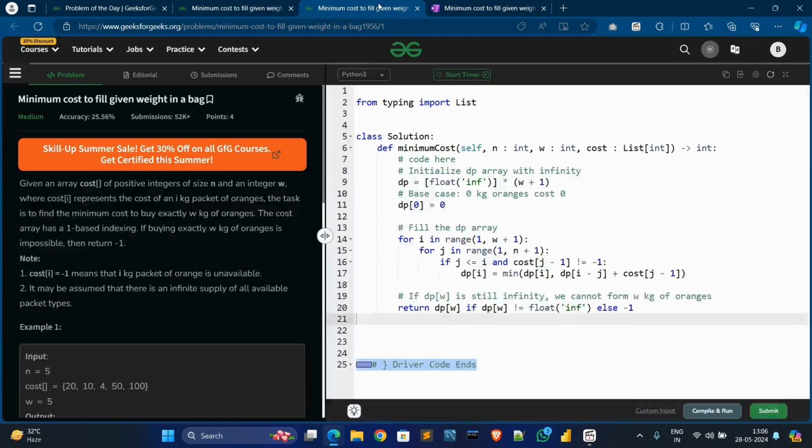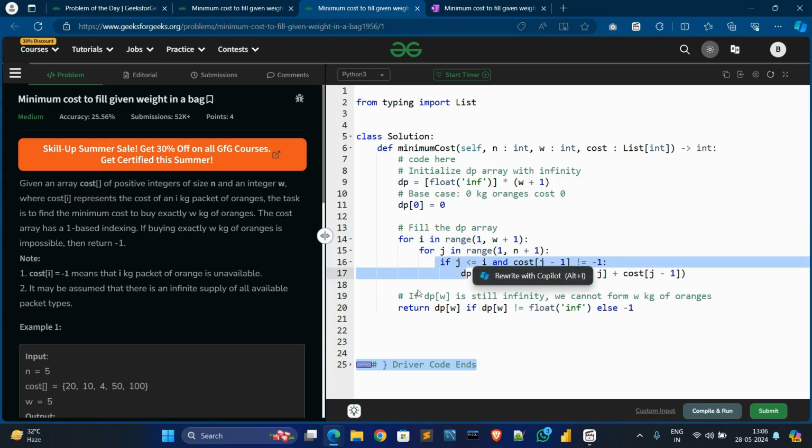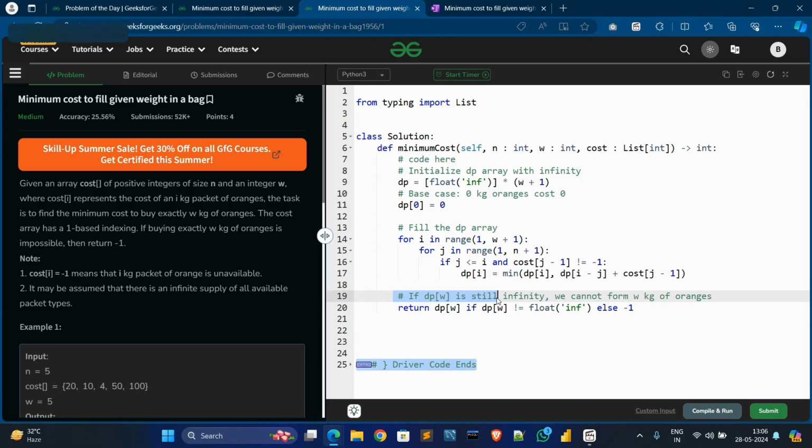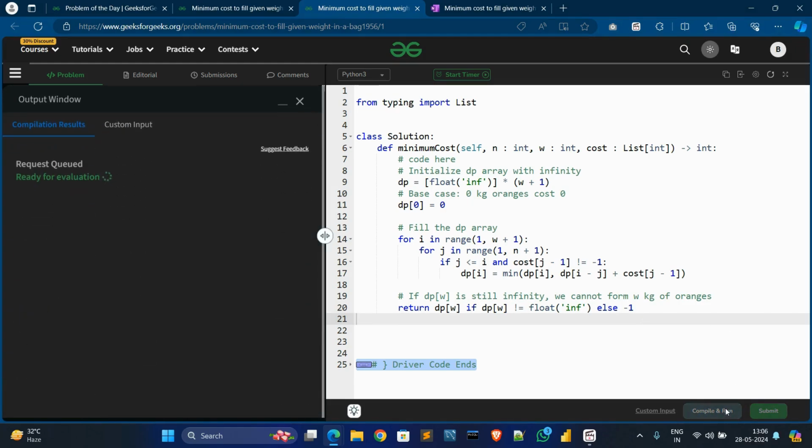Okay, now go to the code. In the code, as explained in the pseudocode, we initialize an array with infinity, then set dp[0] to 0, then fill the dp array with a for loop and these conditions. At the end, if dp[w] is infinity, it returns -1, or else it returns the minimum cost of oranges. Now compile and run. Now submit.